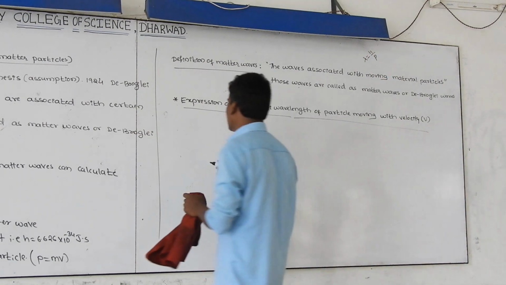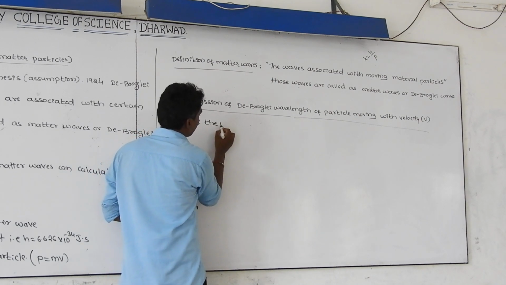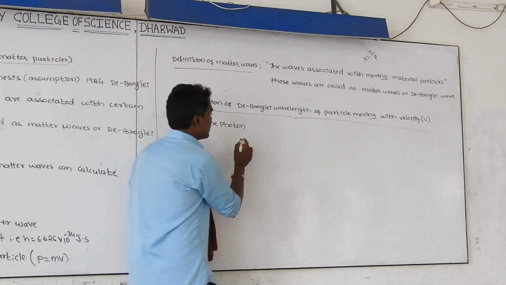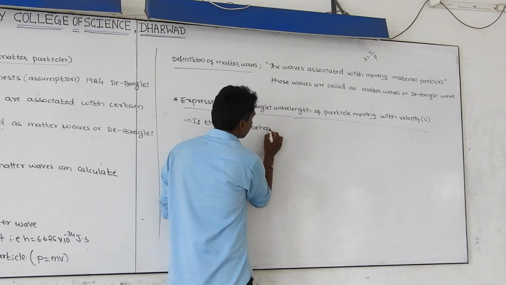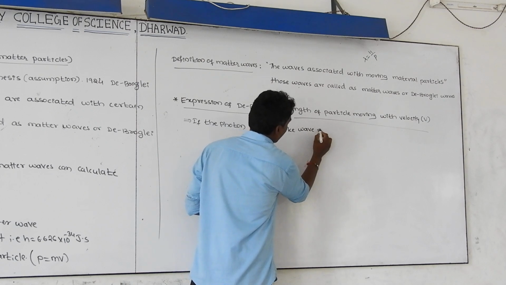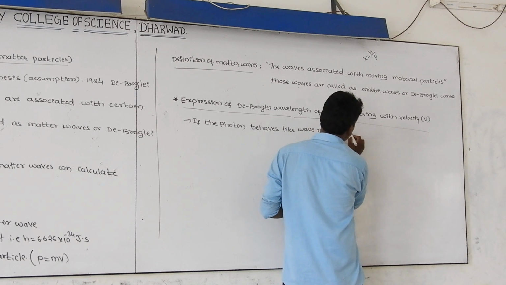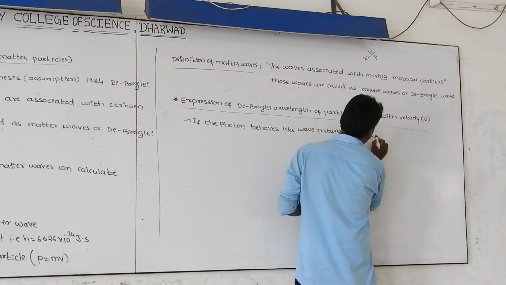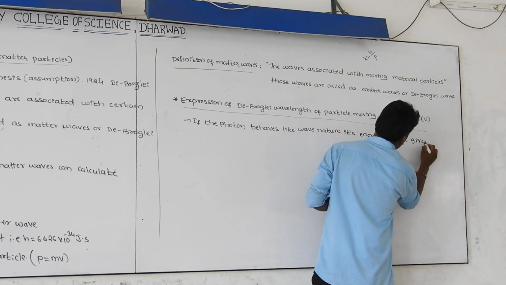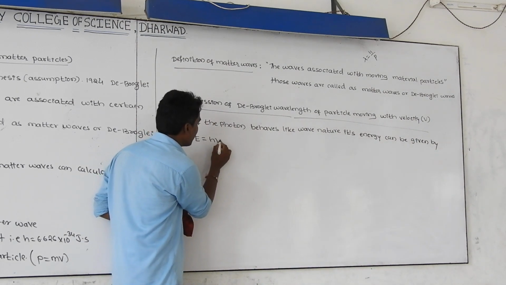Let us consider the particle as a photon here. If the photon behaves like a wave, its energy can be given by one of the theoretical formulas, that is E is equal to h nu.